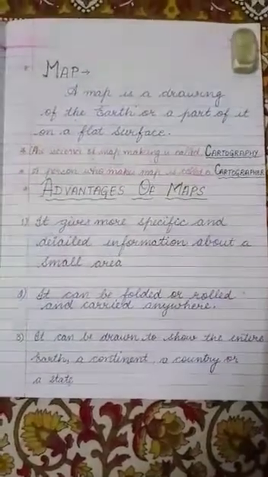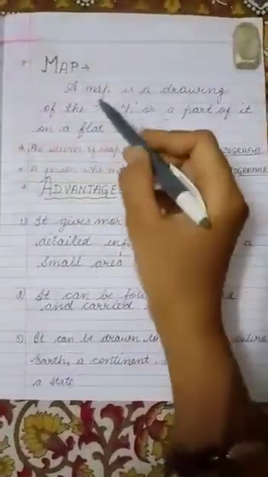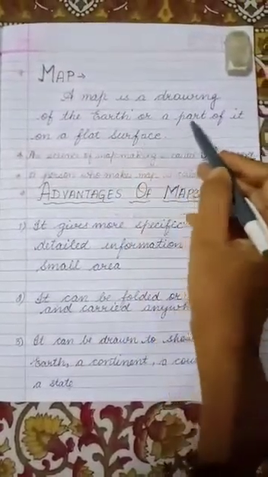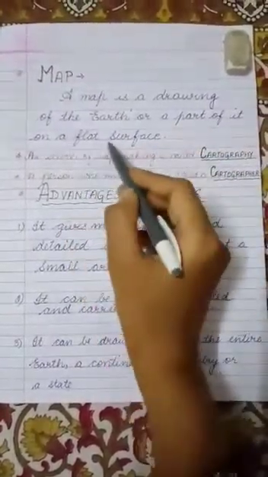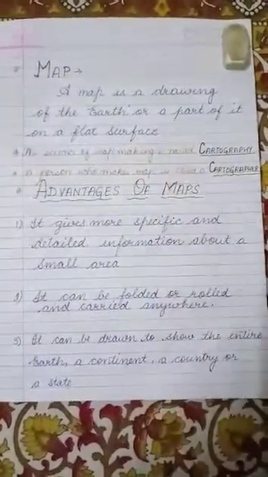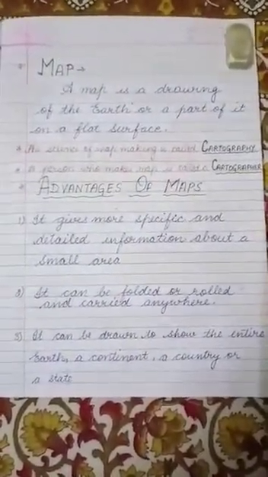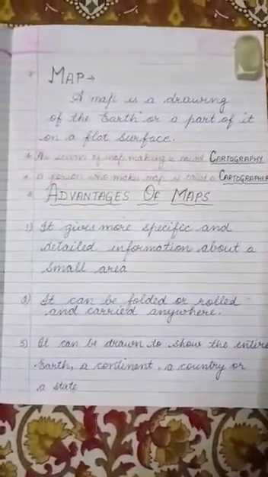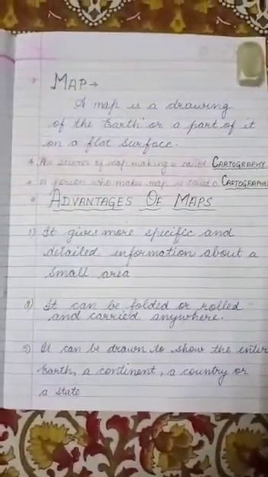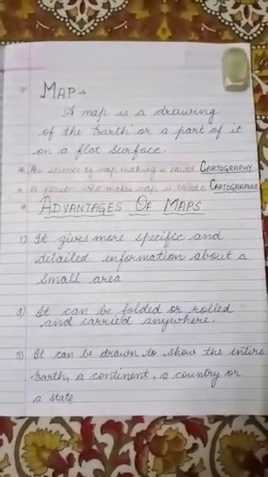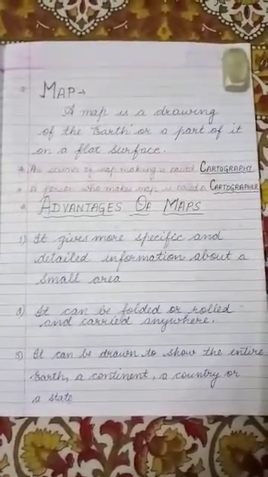What do you mean by a map? Have a look. A map is a drawing of the earth or a part of it on a flat surface. Children, the earth's surface, either whole or part of it, can be represented on a piece of paper, and such representation is called a map.